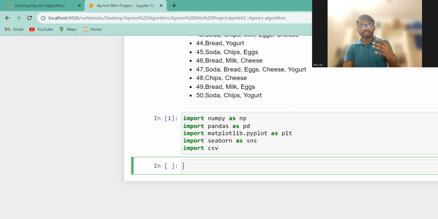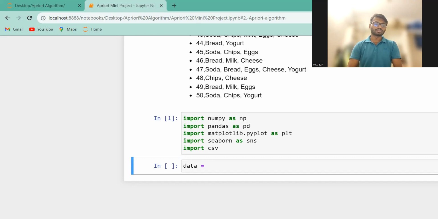So how many libraries in total right now? I imported 1, 2, 3, 4, and 5, so five libraries in total. Now what do I have to do? Here I have to create one variable, and in this variable I will create one list. I already wrote this code, so let me copy it, because there are 50 transactions in total. So you can write it like this.